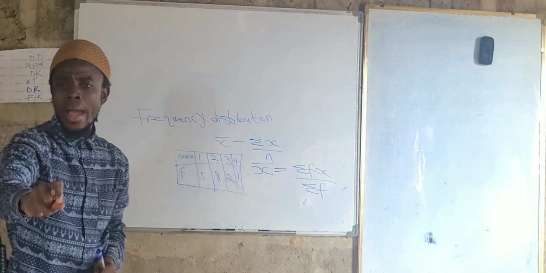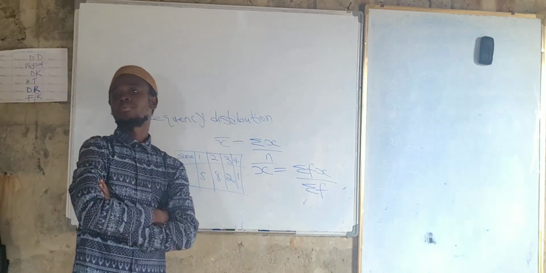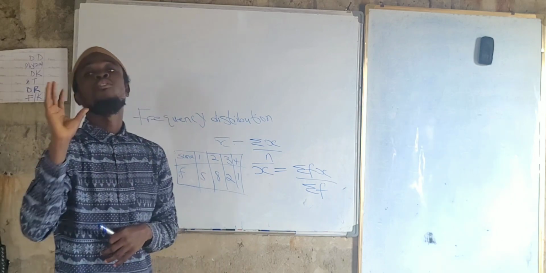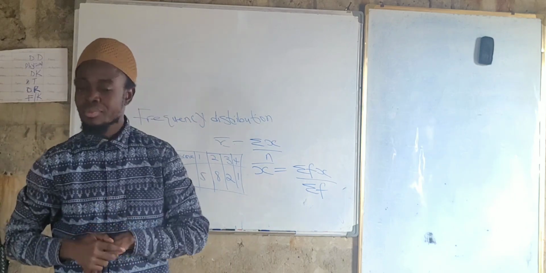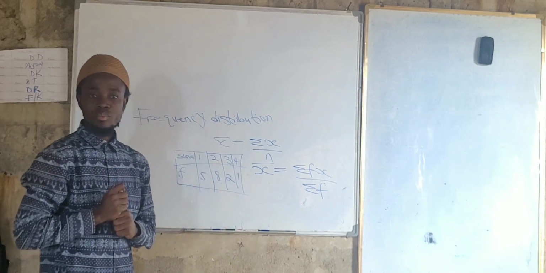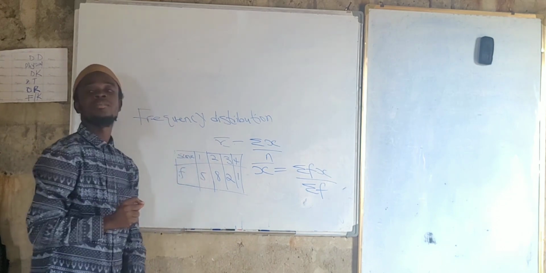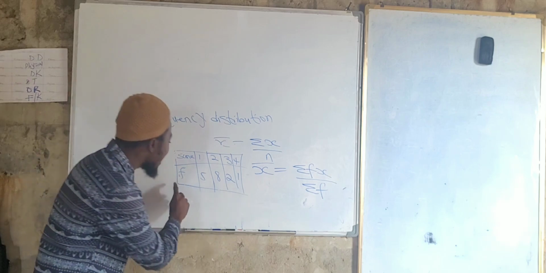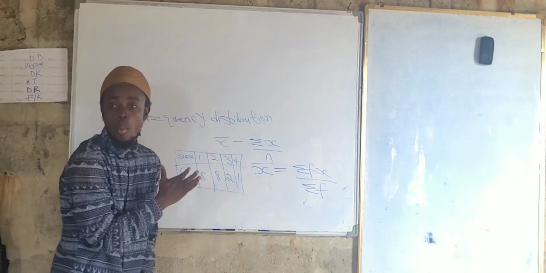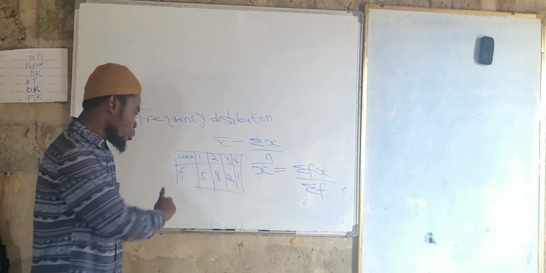We talk about the mode, right? The mode is the occurrence of the highest frequency. The mode is the occurrence of the highest frequency. That means the frequency that appears the most, it's called the mode. But if we are to find the mode in this case, the value that corresponds with the highest frequency, here you can see the frequency that appears the most. Now you correspond it to the x value at the top, then that x value is the mode.